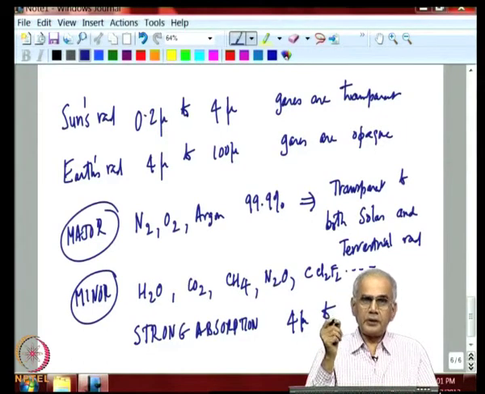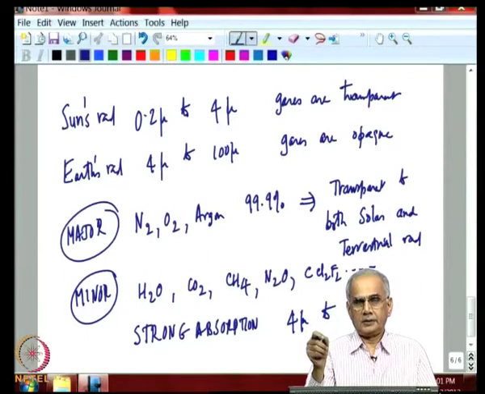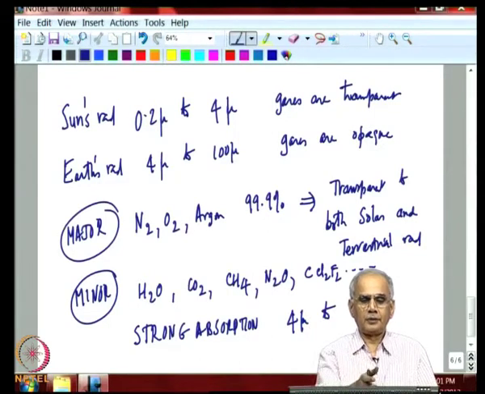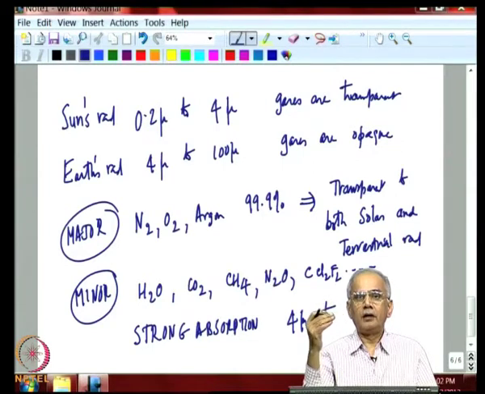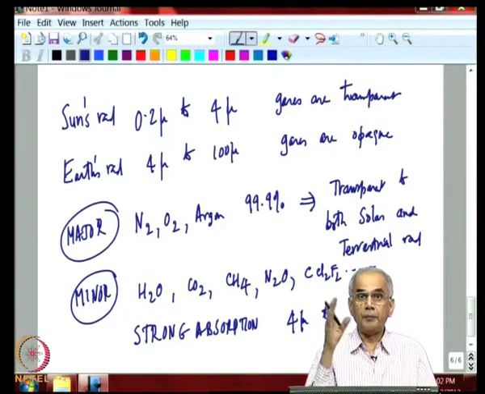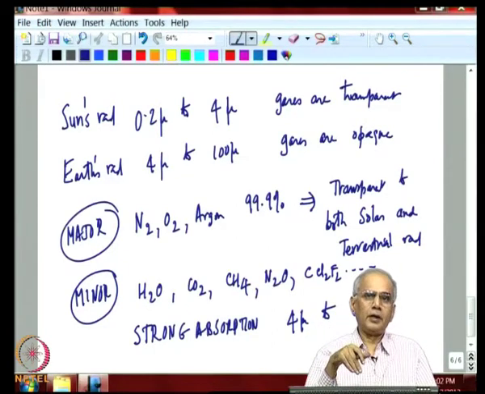So, the puzzle is how come these minor gases, which do not contribute even 0.1% of the Earth's mass in the Earth's atmosphere, how come they are so effective? And the answer is because of the fact that the major gases like nitrogen, oxygen, argon do not absorb or emit any radiation. The task of controlling the Earth's climate is now in the hands of minor gases.